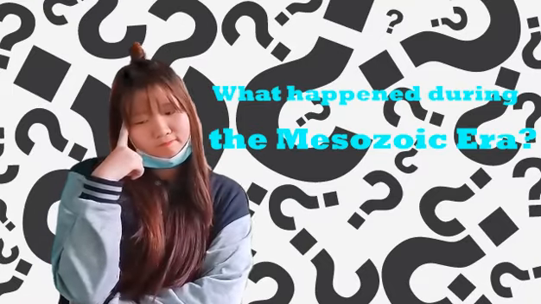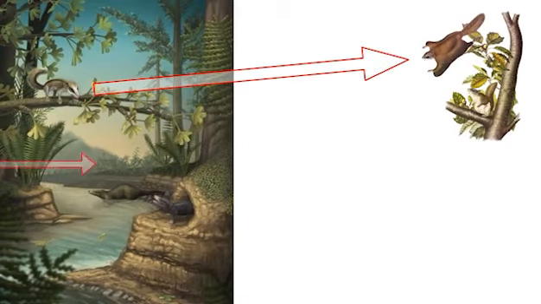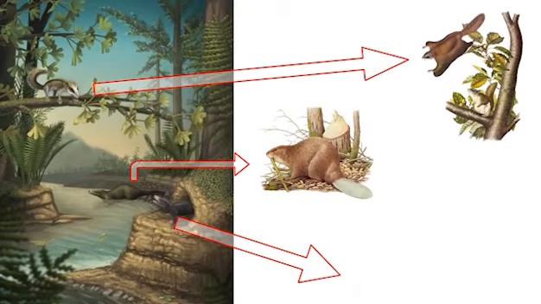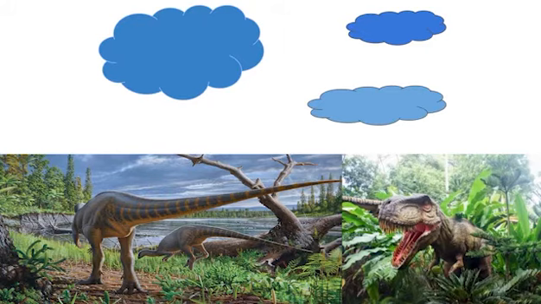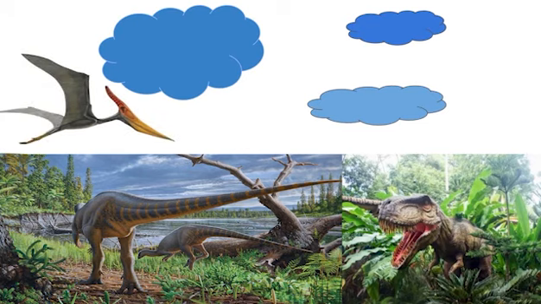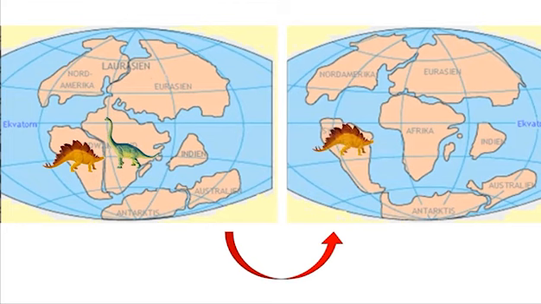What happened during the Mesozoic era? During the middle of the Jurassic period, mammals diversified into animals similar to flying squirrels and beavers. A new group of theropods started developing feathers, but they weren't really good at flying. The late Jurassic was considered the Golden Age because diverse forms of life were all over the planet. As continents started drifting further apart, dinosaurs became more distinct and isolated from one another.